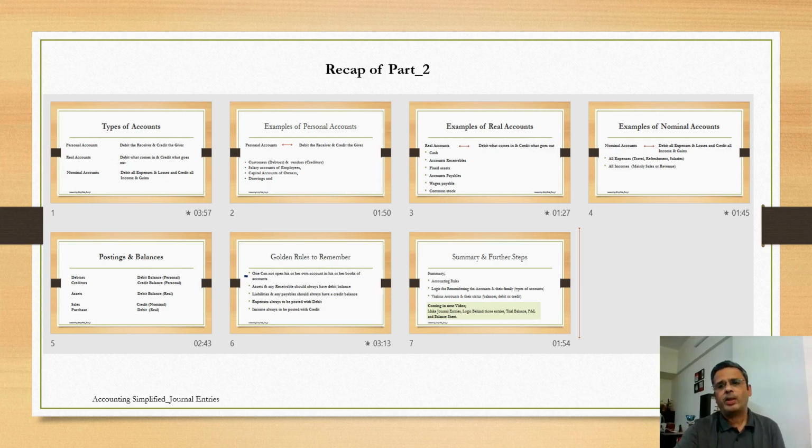We also talked about certain features of each account. Then we also talked about golden rules, because it is very important to remember these rules on how to remember these types of accounts. Having said this, now let's move to the topic.